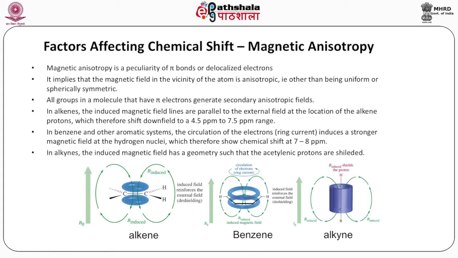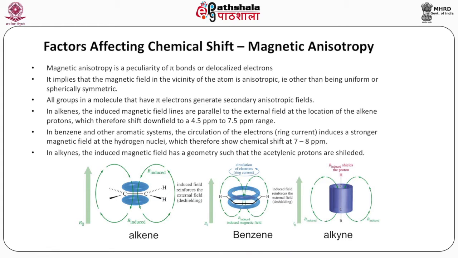It implies that the magnetic field in the vicinity of the atom is anisotropic, that is, other than being uniform or spherically symmetric. All groups in a molecule that have pi electrons generate secondary anisotropic fields. In alkenes, the induced magnetic field lines are parallel to the external field at the location of the alkene protons, which therefore shift downfield to a 4.5 ppm to 7.5 ppm range.